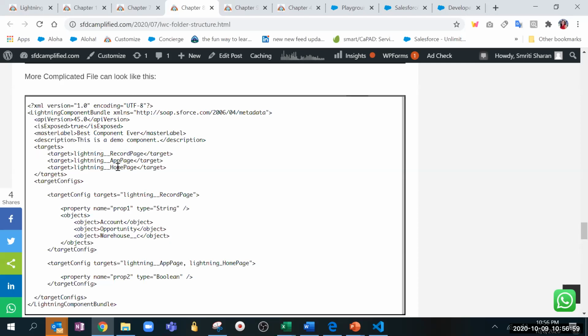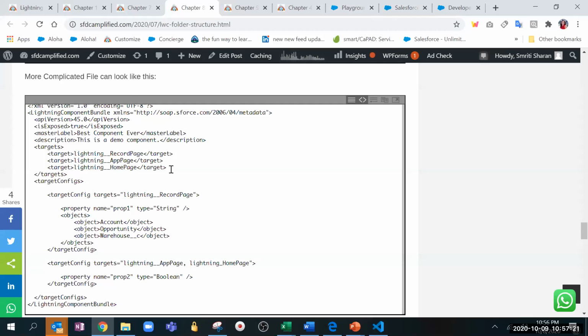Smriti, I have one follow-up question. You just said if we only wanted to show it on the accounts record page, it won't show up until we place the component on the page, right? Yeah, of course. Okay, I think I got what your confusion is.